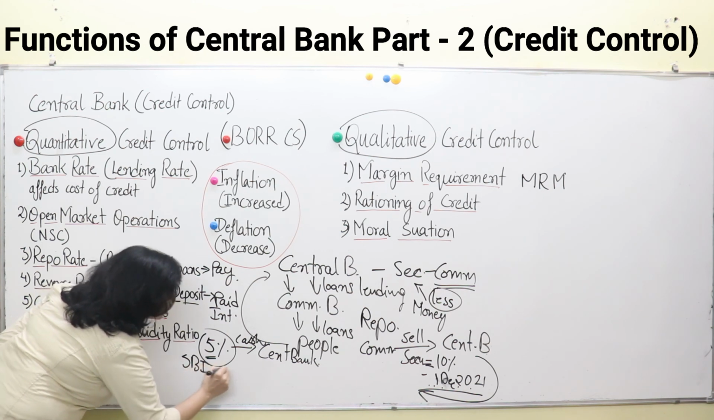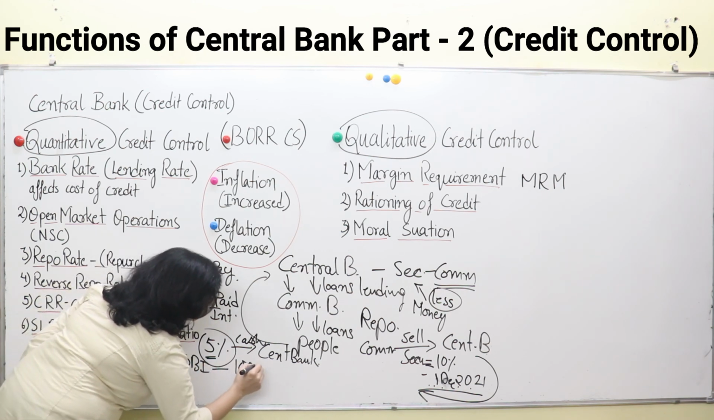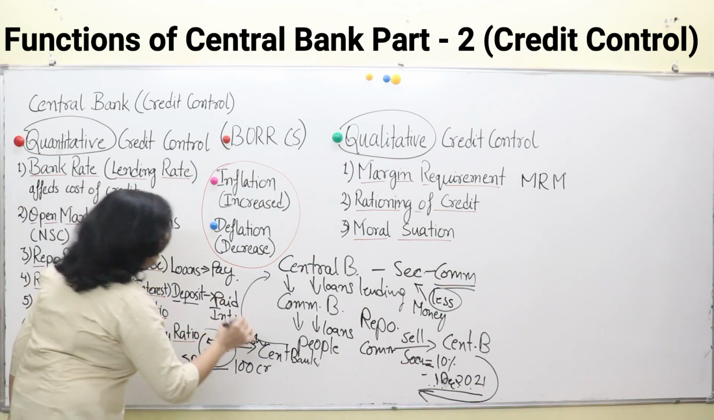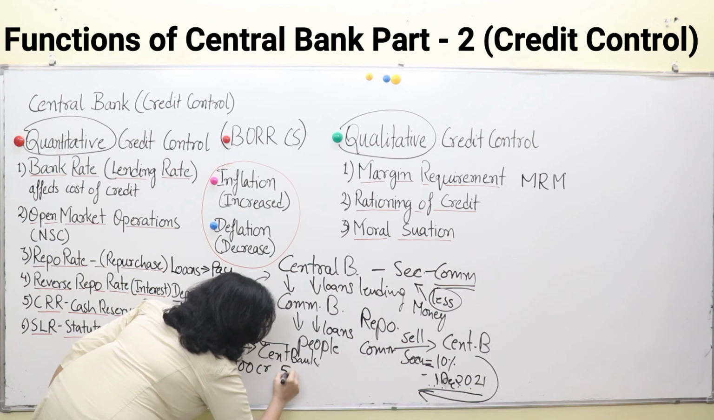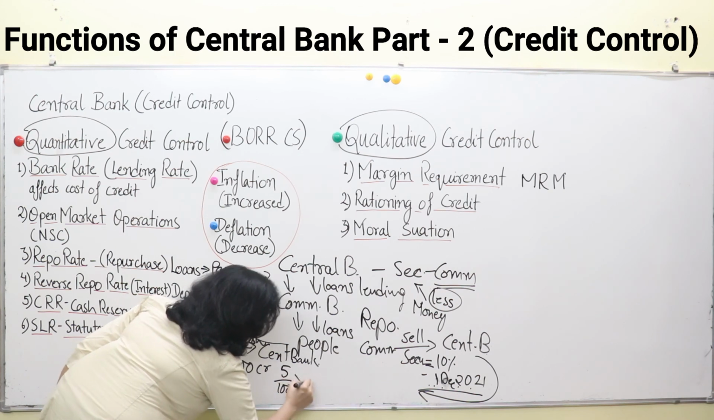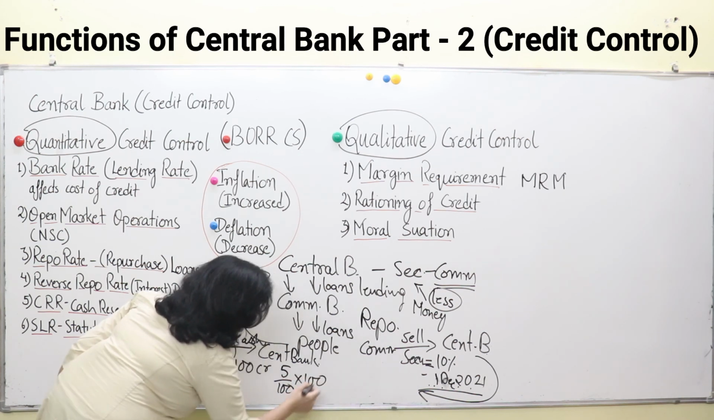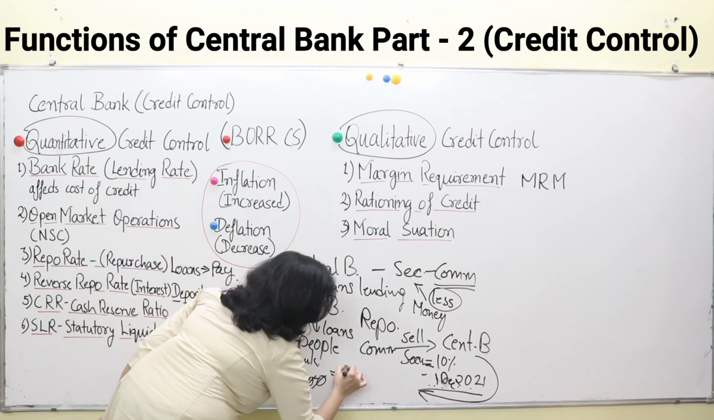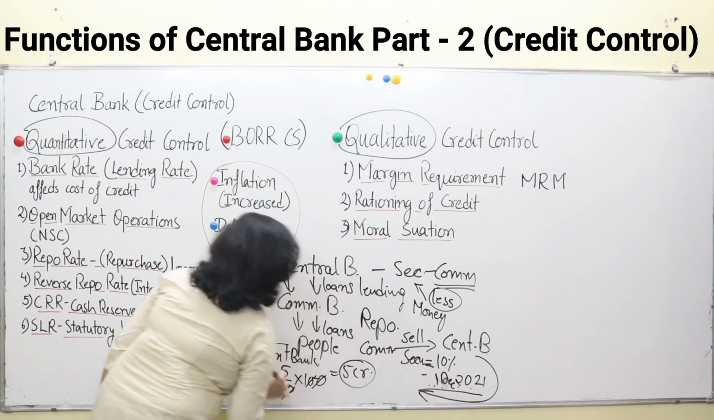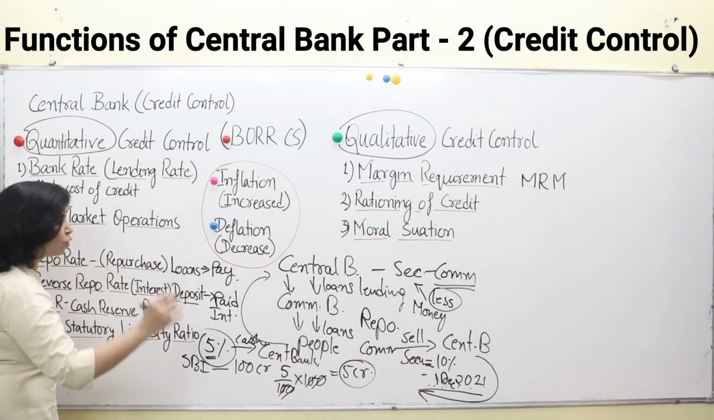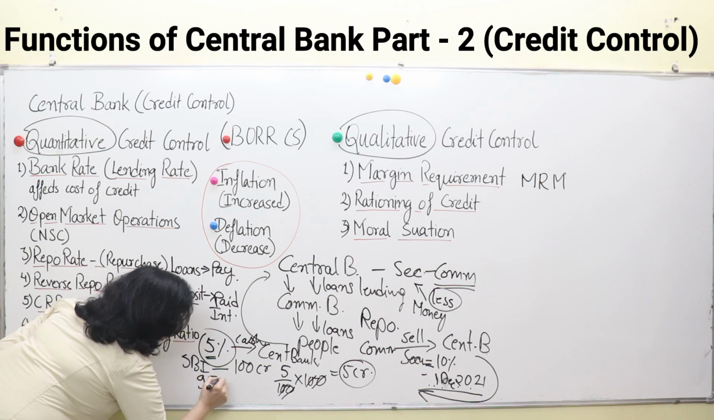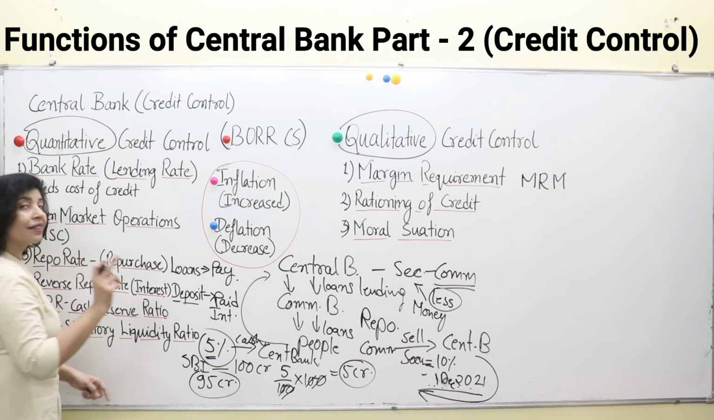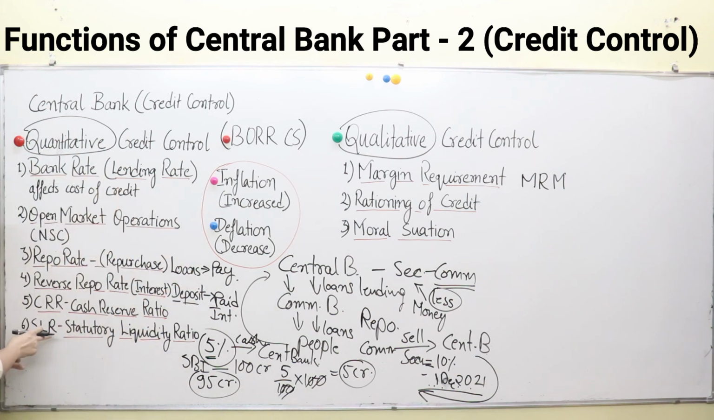and if cash reserve ratio is 5%, and SBI is having deposits of 100 crore, suppose, so 5% of 100 crore is what? It is 5 divided by 100 into 100. 5, 100, 0 cancel. It is 5 crore. So, SBI is left with the amount of 95 crores to create credit or give loans to people. There is one more twist we will explain in SLR now.